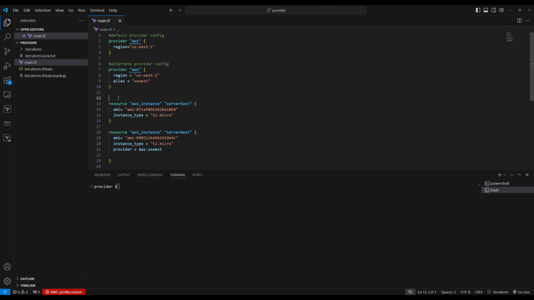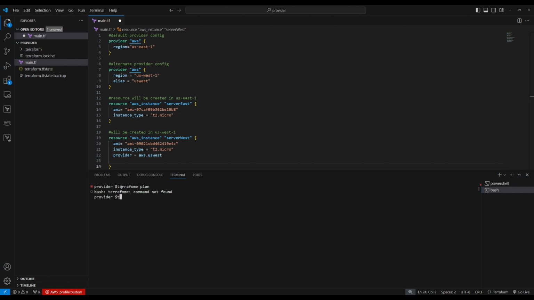So this resource will be created in us-east-1, and this one created in us-west-1, because this one is using the alternate provider, which is the us-west-1 region, right? Let's do a terraform plan. I already did terraform init. So let's do a terraform plan and see what it does.